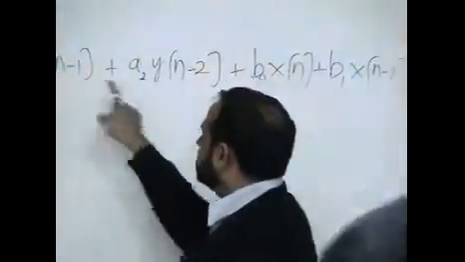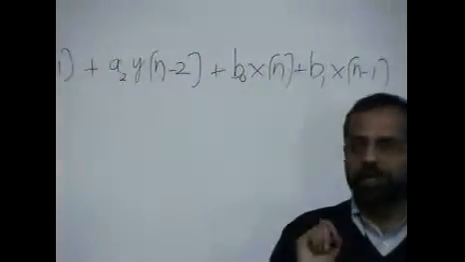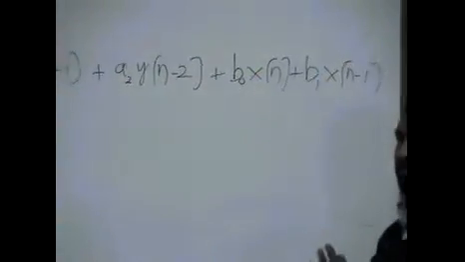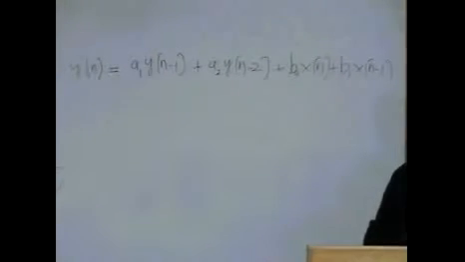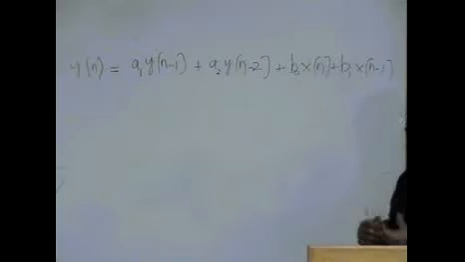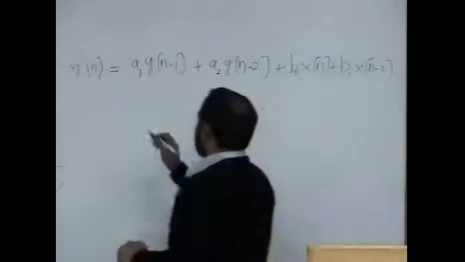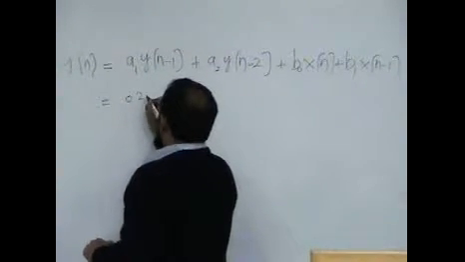Now remember these are just numbers. How do you get these numbers? At this point you don't know. a1, a2, b0, b1, these are the numbers. Once we get to the design, we'll find out how you get these numbers. Let me just, out of my head, write numbers.